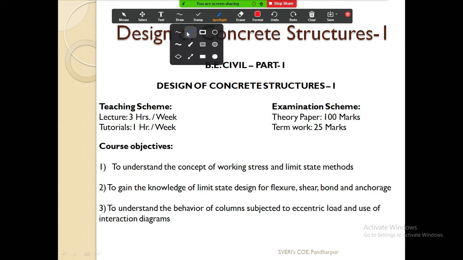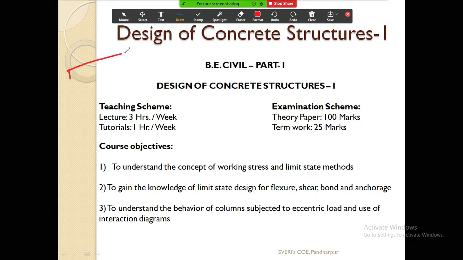Now suppose this is a beam, a beam is there, and below the beam a column is placed. Suppose this is the column, and the structure above is the beam.